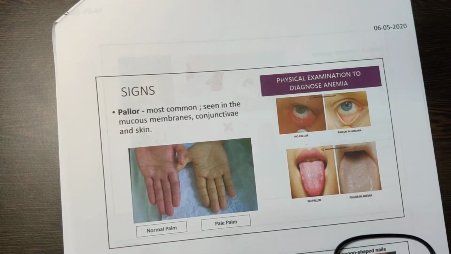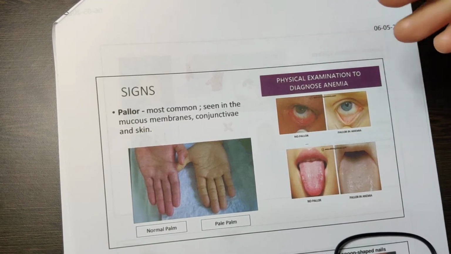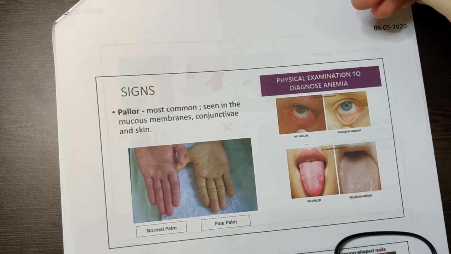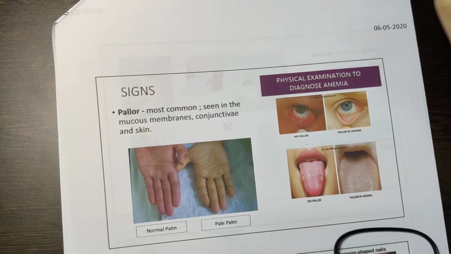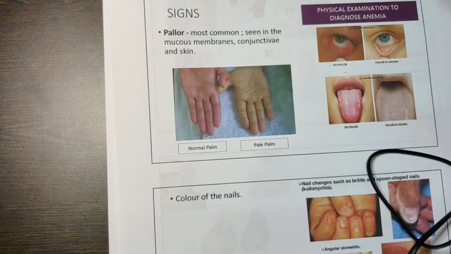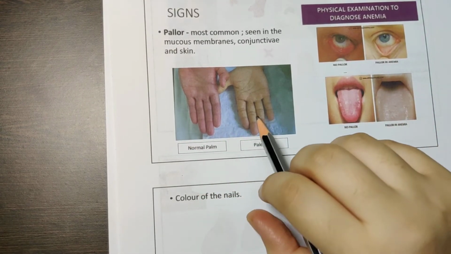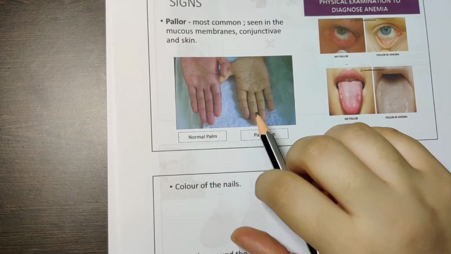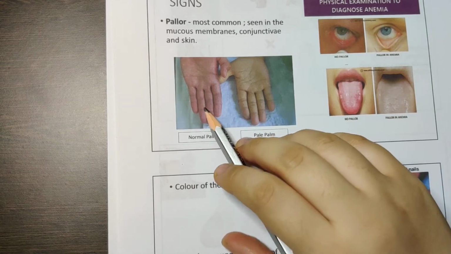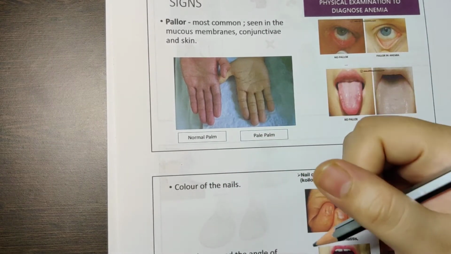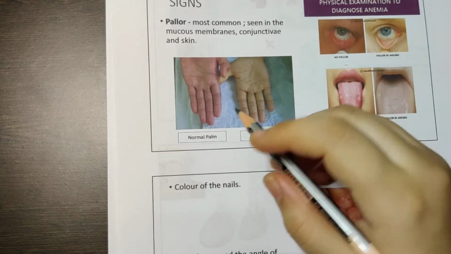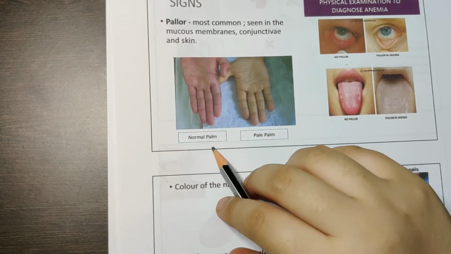Okay, it becomes very pale. What do you mean by pale? It is like yellowish but very light yellowish. Dark yellow means jaundice. Okay. Now see, for example, I have given the image of the hand. You can see the palms. A normal palm will have a little pink color because it is oxygenated. Blood is flowing through, or because of that reflection, you can see a little pink color. So this is a normal palm.